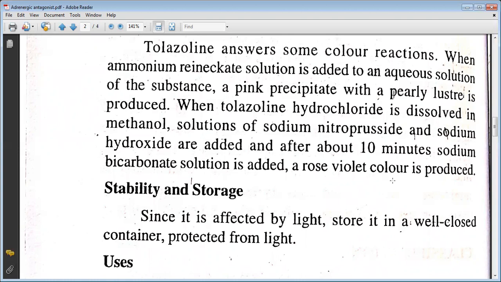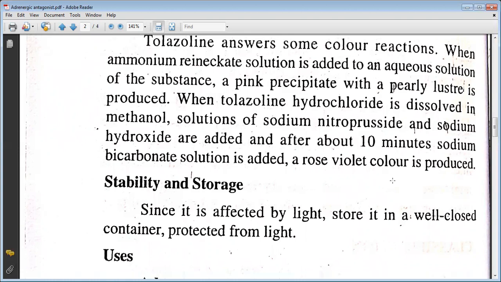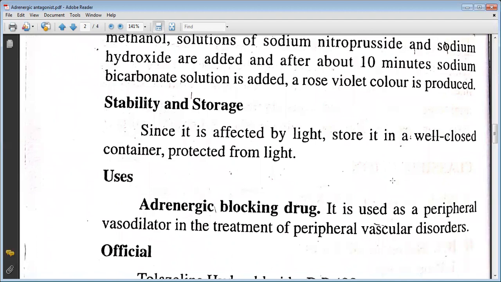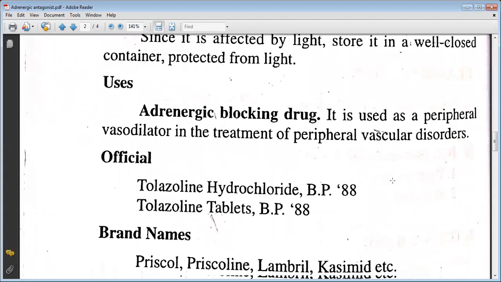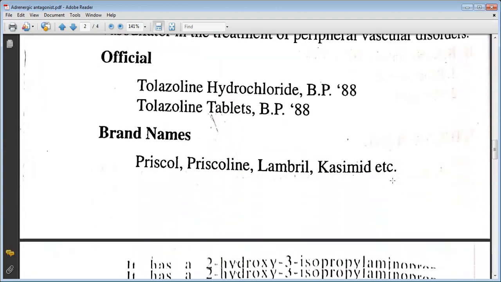The stability and storage: since it is affected by light, store it in a well-closed container protected from light. The uses are: adrenergic blocking drug. It is used as a peripheral vasodilator in the treatment of peripheral vascular disorders. The officials are tolazoline hydrochloride BP 1988 and tolazoline tablet BP 1988. Brand names include Priscol, Priscoline, Lambrel, Casimid, etc.